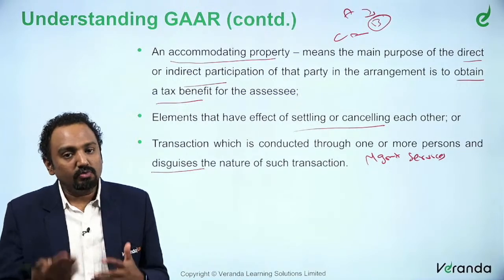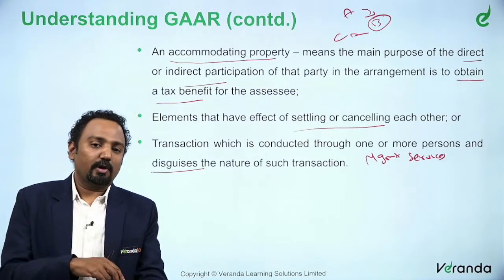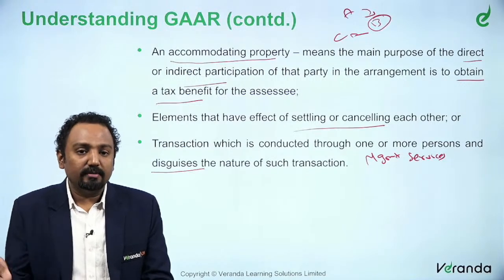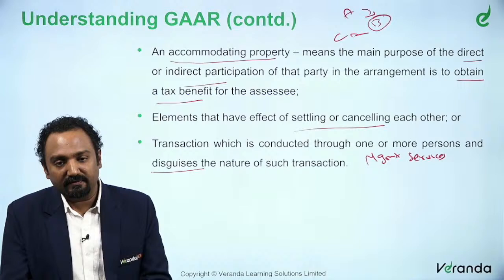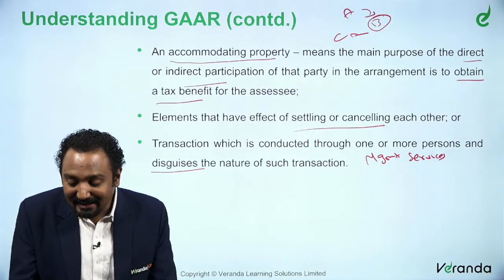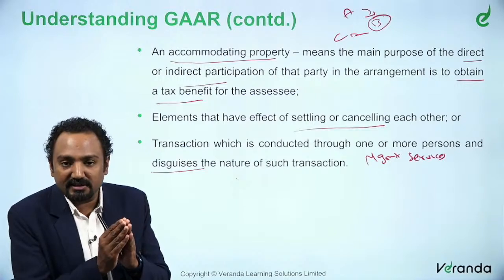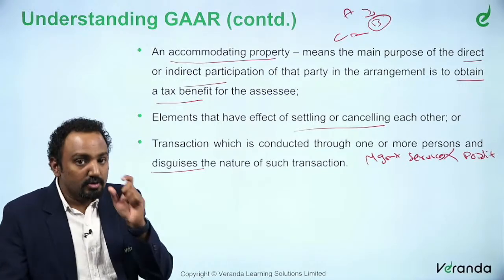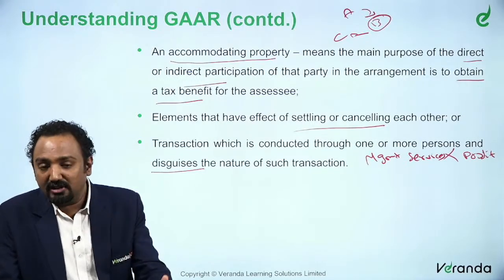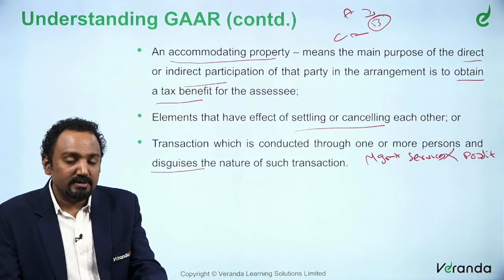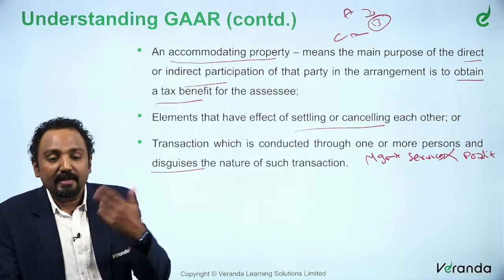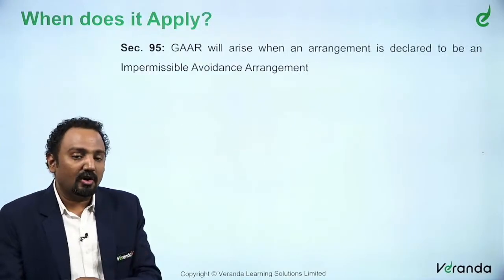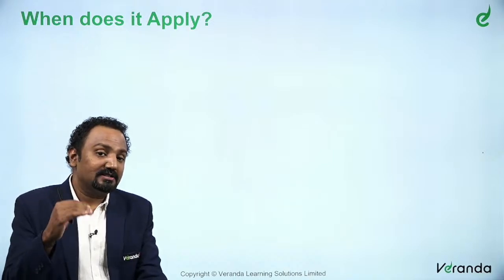Now, if this is not the case, what is actually happening is India is shifting profits to the US, which otherwise would have been given as dividend, which would have suffered taxation, right? So this is what you are calling disguising the nature of such transactions. The actual nature of the transaction is not management services, it is distribution of profit, that is dividend. In that case it is actually taxable, but by categorizing it as management services, India claims it as an expenditure and just transfers it across. So this is what you call lacking commercial substance.